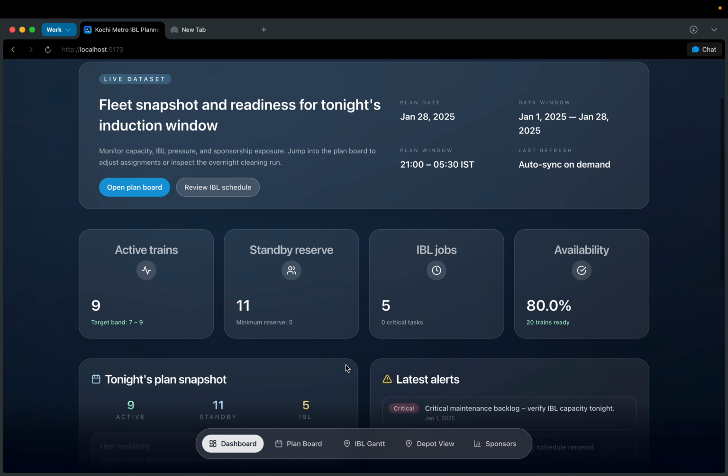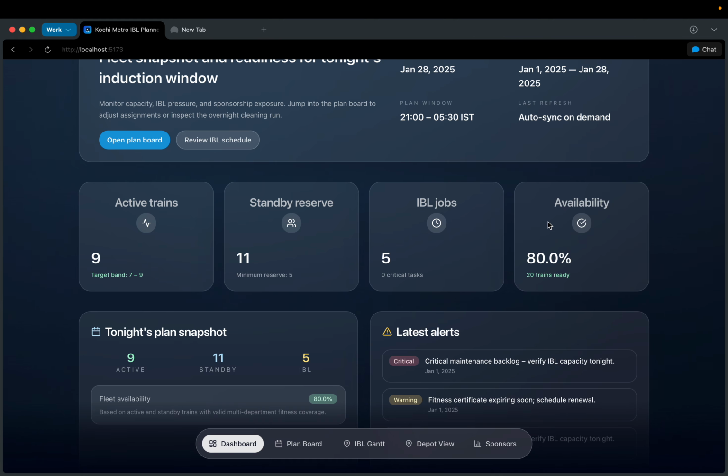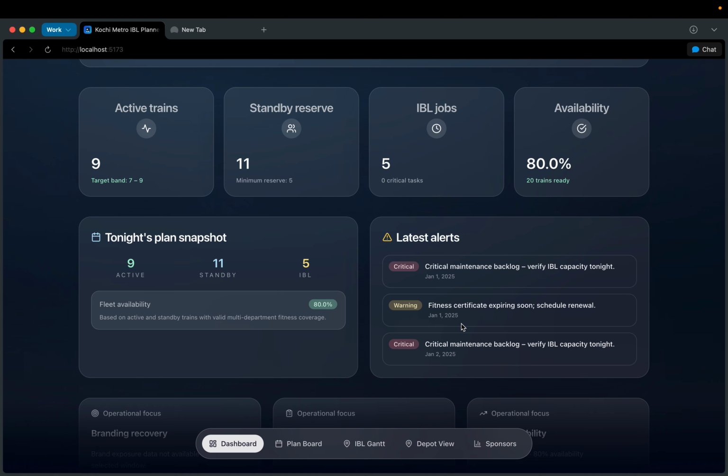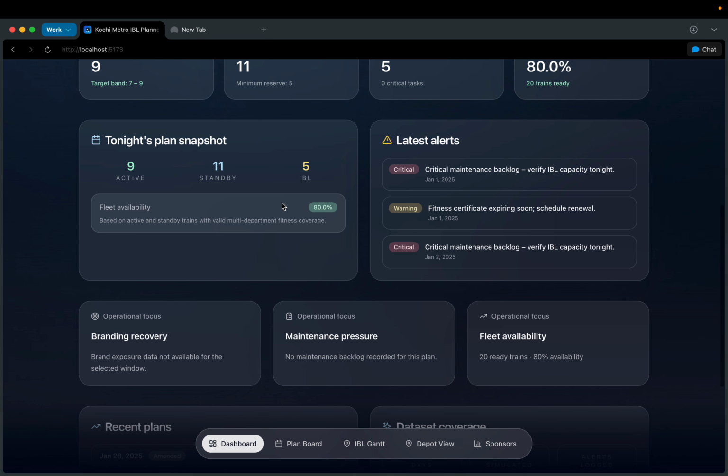This is the basic overview of the dashboards, where you can see the number of active trains for that particular day, the number of trains which are on standby, and the number of IBL jobs, which are the maintenance jobs in the inspection bay line, which are remaining. This is the total availability of the trains, so out of 25, what percentage of trains are available. These are basic alerts of the safety critical parts of the train. If there is a safety critical violation, an alert will be raised over here. And this is just a snapshot and an overview of tonight's plan.